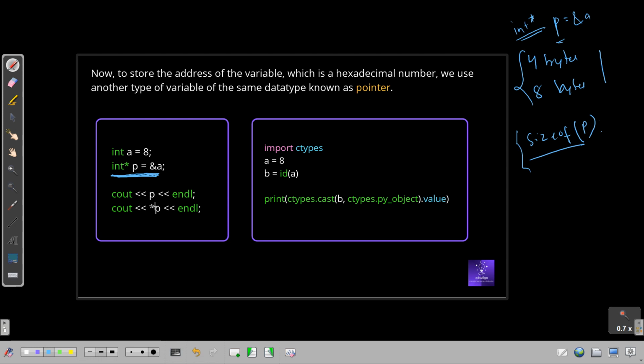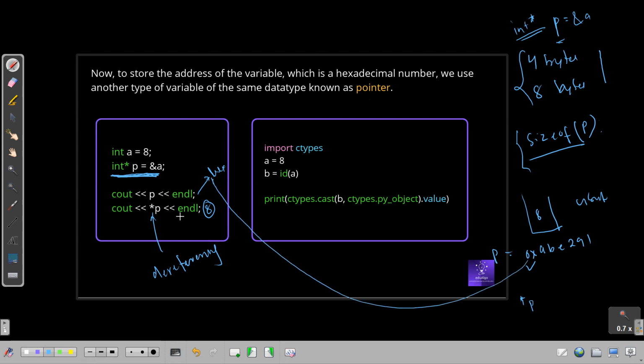Okay, so now what we know, this is our 4 byte memory space, 8 is inside it. We only know this hexadecimal address, p is given to us. This 8 is not given to us, but 8 is present inside that memory space. So how to get that? We use an operator called star, which is also known as the dereferencing operator. Dereferencing means whenever I am writing like this, it means go to p and dereference that address, I mean get the value from that address. So this will give us an output of 8. Now this will give us a hexadecimal number, I mean this hexadecimal number, if that is the address.